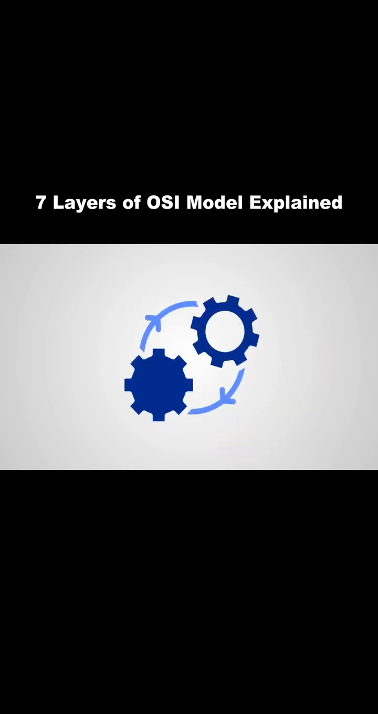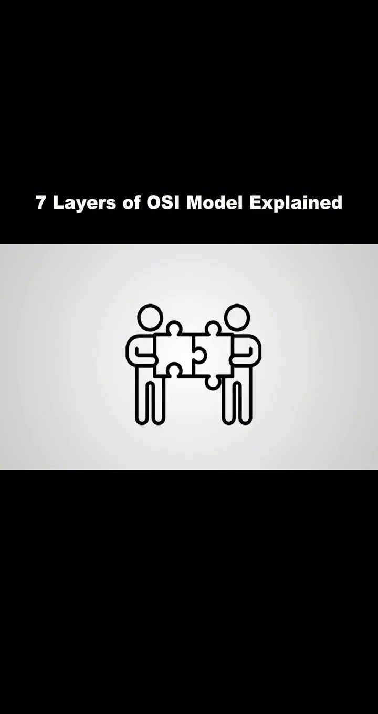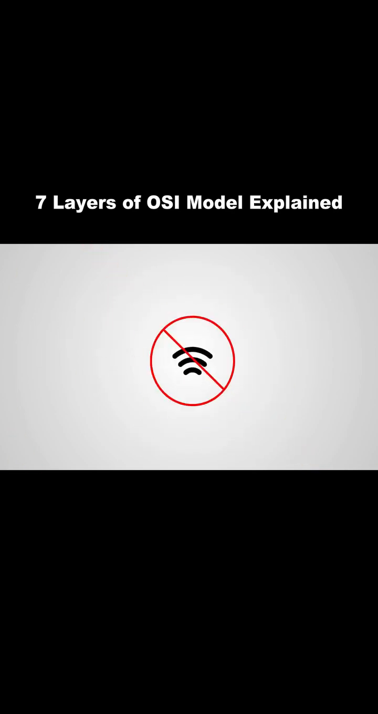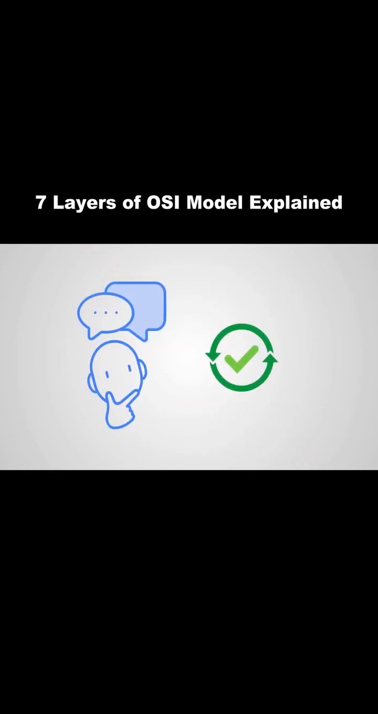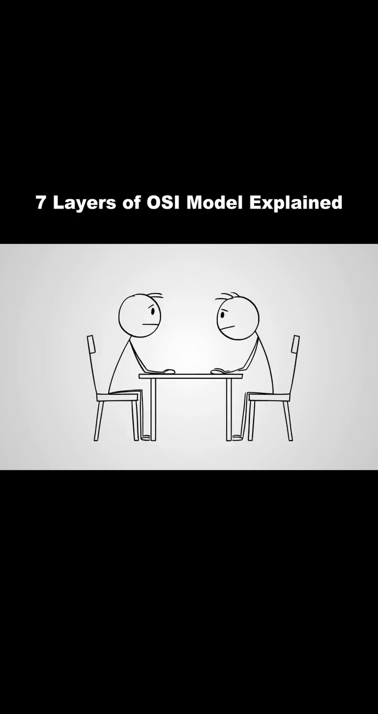This layer manages synchronization and keeps track of the communication, so both devices remain connected during the exchange. It can also insert checkpoints so that if the connection drops, the communication can continue from the last saved point instead of starting over. In simple terms, the session layer acts like a conversation manager between computers.